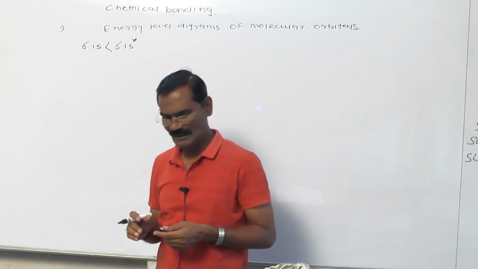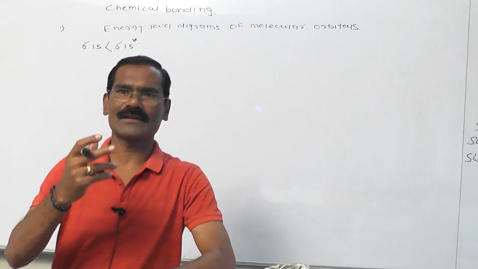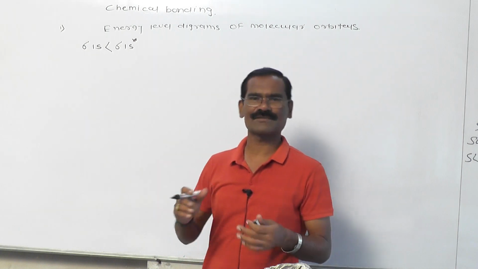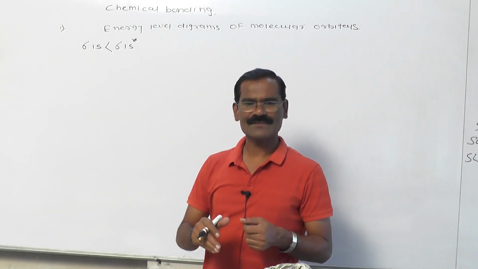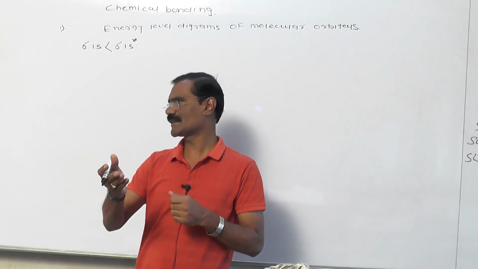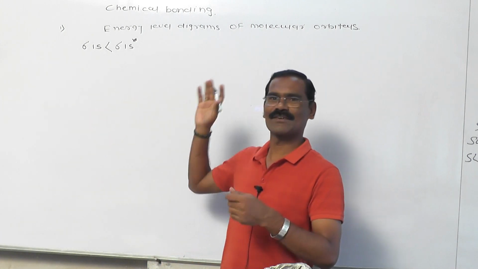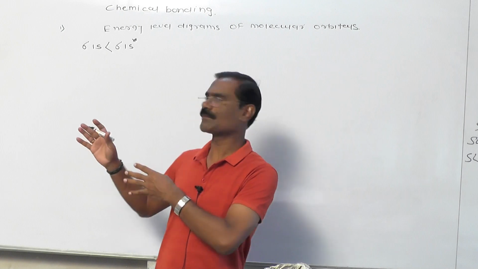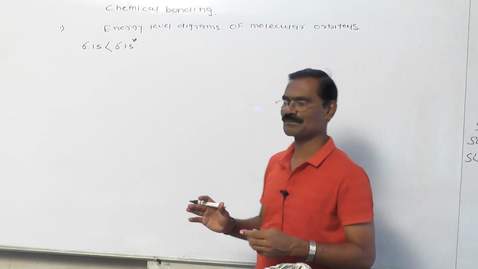The energy of sigma 1s is less than the energy of sigma 1s star. That's why, no doubt, sigma 1s fills first, then sigma 1s star. This is the energy level diagram considering this phenomenon. As per my idea, you don't have any problem with this energy level diagram.